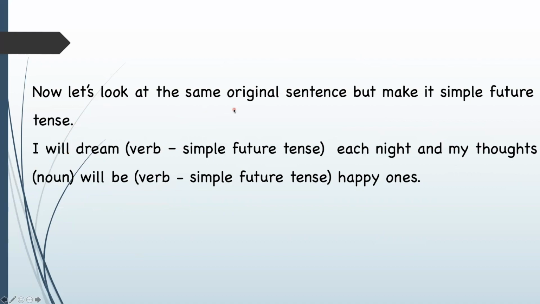Now let's look at the same original sentence, but make it simple future tense. I will dream (verb, simple future tense) each night, and my thoughts will be (again, we have to change this verb to agree with the tense of that verb, simple future tense) happy ones. I will dream each night and my thoughts will be happy ones.